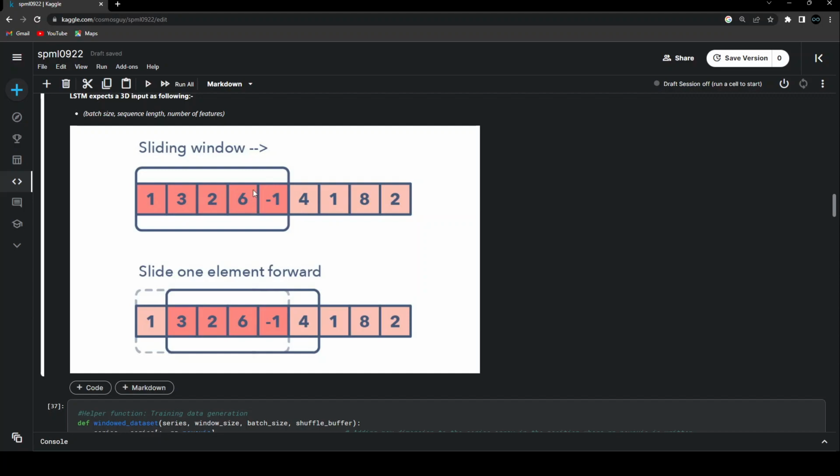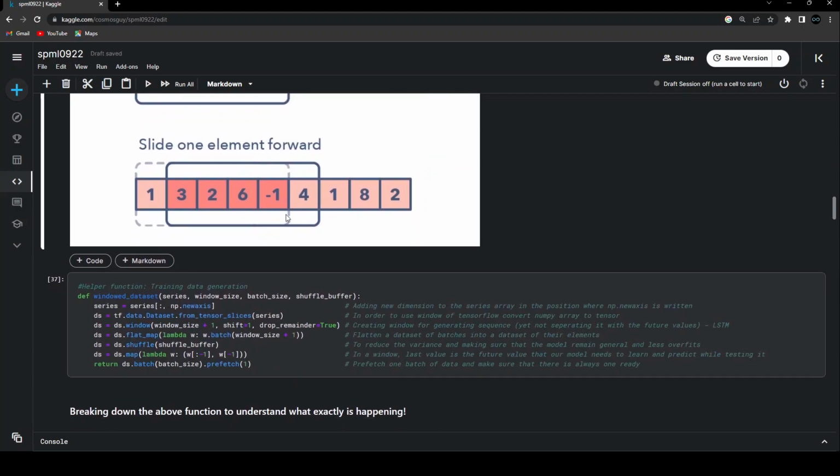Then the next 3 values will be part of the training data, and the next value will be the part of prediction, that is, using these 3 values to predict the next value. So this is what we are going to do for our example to understand it in a better way. This whole function that we are going to use for this project is directly taken from Coursera. This is the helper function that they had for their course on time series analysis.